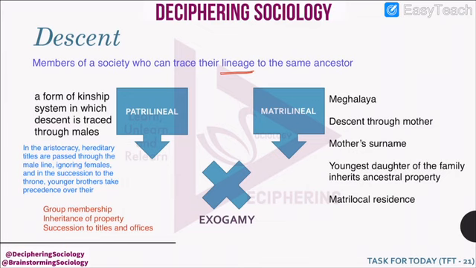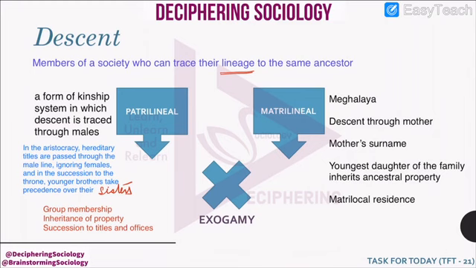Patrilineal is a form of kinship system in which the descent is traced through males. That means males carry forward the generation. For example, in aristocracy, it is seen that hereditary titles are passed through the male line, ignoring females. And when succession comes, then the younger brothers take precedence over their sisters.